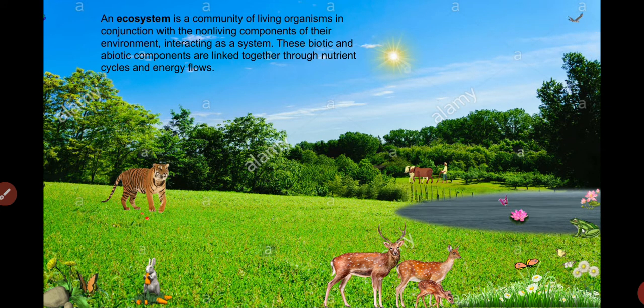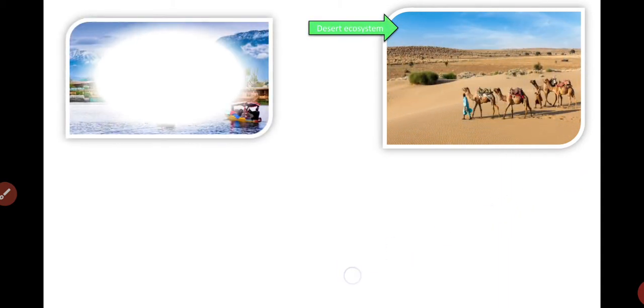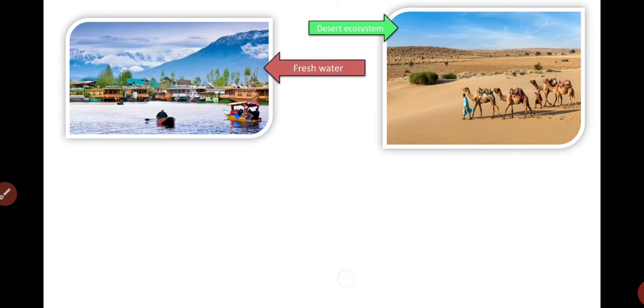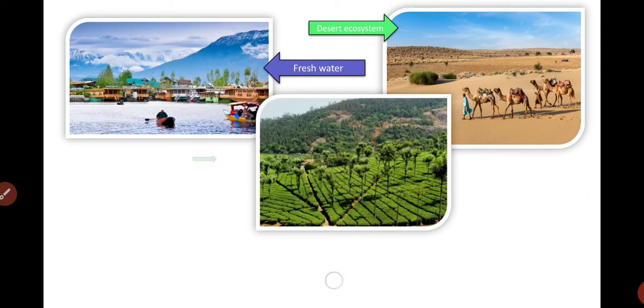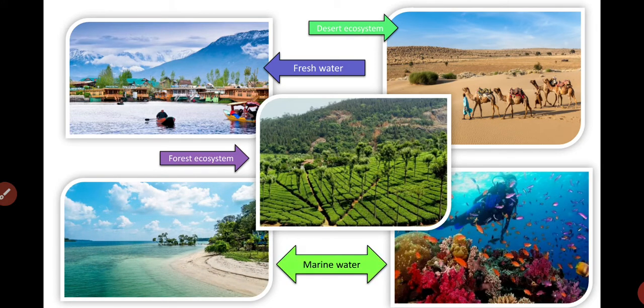In the whole world, in our whole surrounding environment, we see different geographical regions. We see different ecosystems in our surroundings. So what are those ecosystems? We have the desert ecosystem, we have the freshwater ecosystem, we have the forest ecosystem, we have the marine water ecosystem. So all these are what?